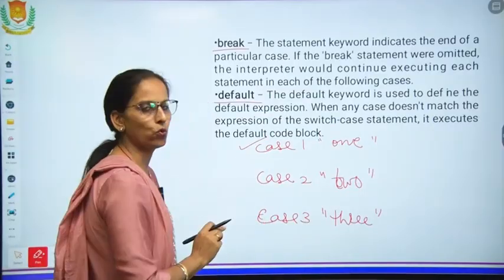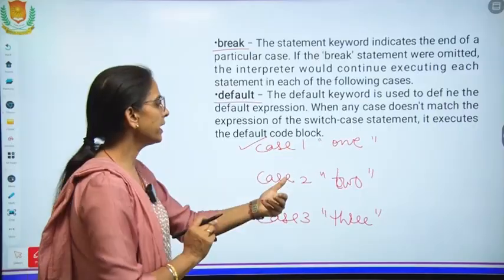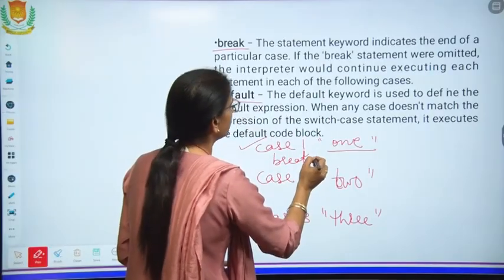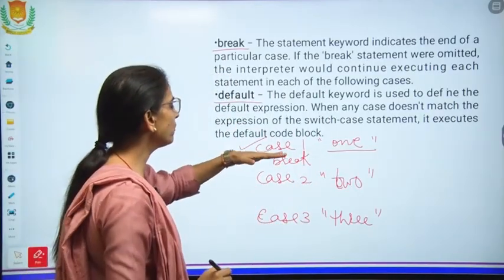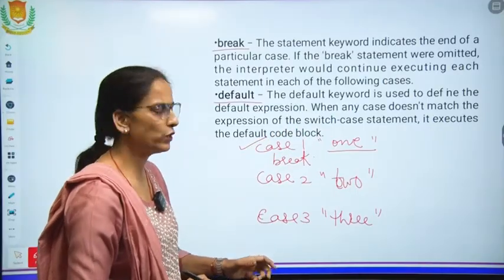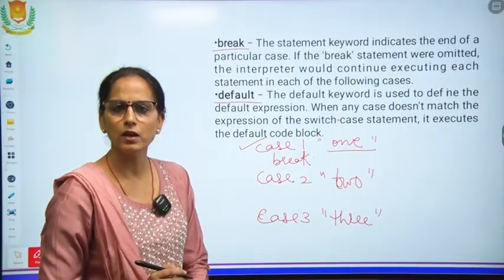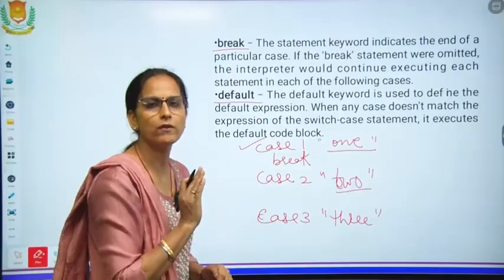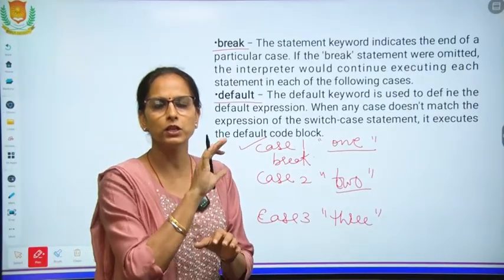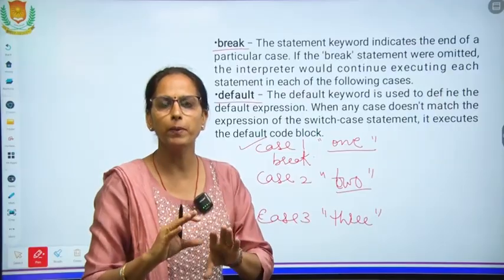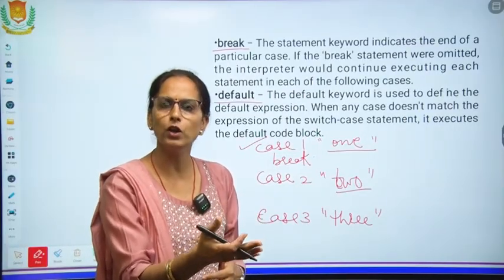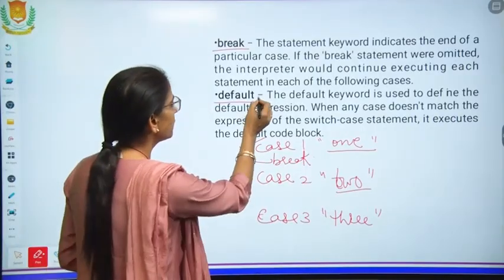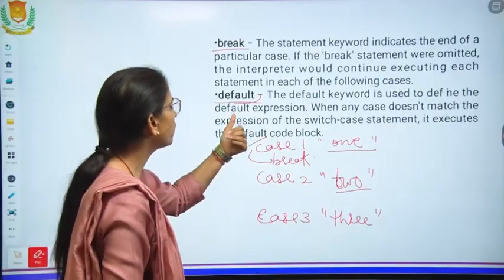Suppose this condition is true, then the statement is printed, and then you have to write break. Break means the program will terminate from here only. It will not go to the rest of the code. If case 2 is there, after every statement you have to write break. Break means execute the statement given above, and then just come out of the loop, exit the loop. So break is basically used for exiting the loop, and default is the keyword used to define the default expression.